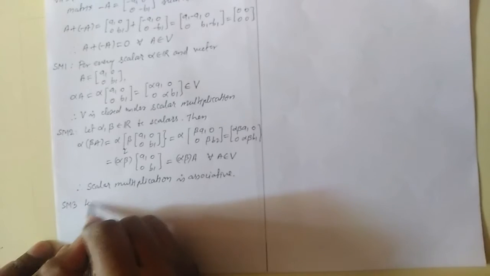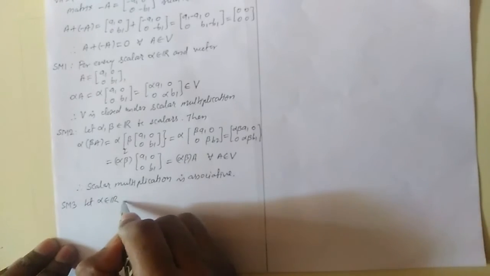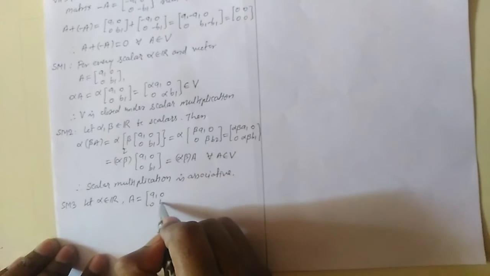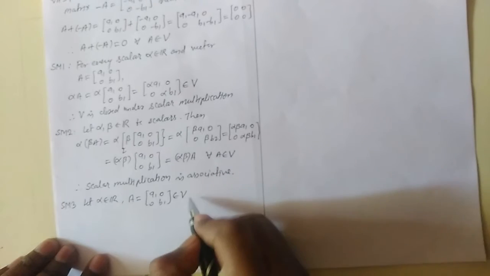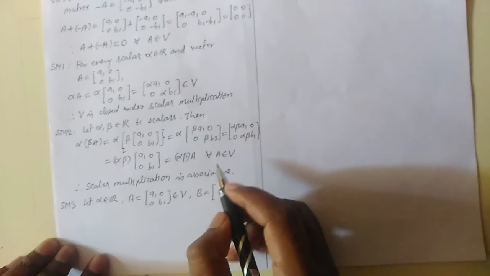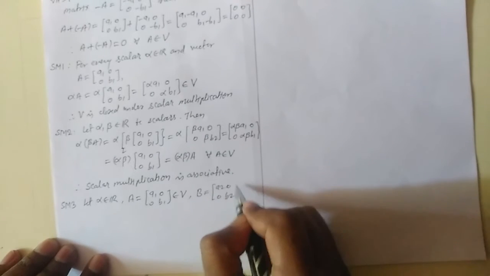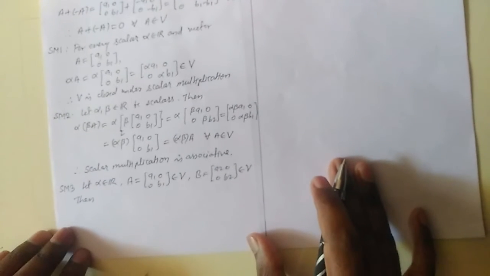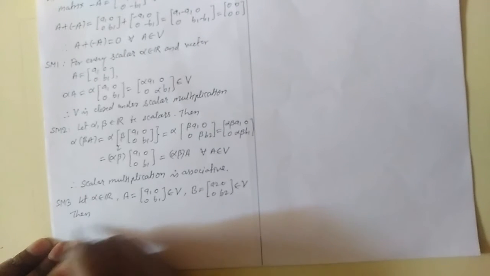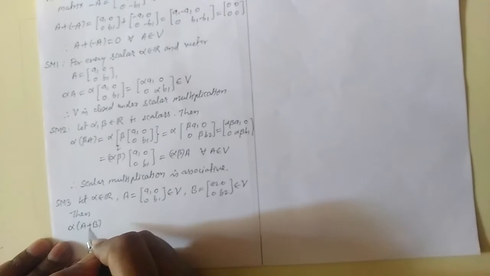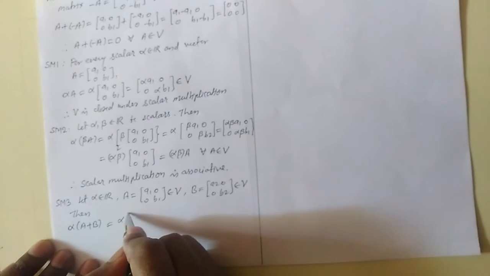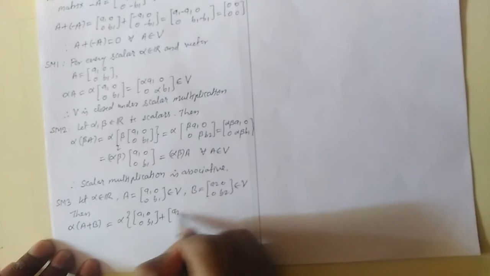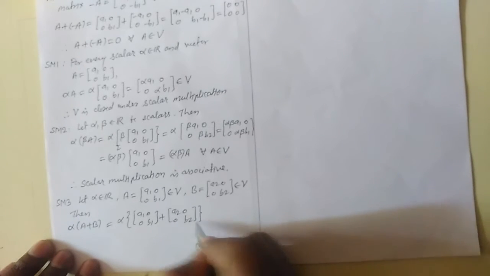SM3. So let alpha belong to the real numbers, and A equal to A1 0 0 B1 belong to V, and B equal to A2 0 0 B2 belong to V. Then we will have alpha times A plus B equal to alpha A plus B, which is A1 0 0 B1 plus A2 0 0 B2.